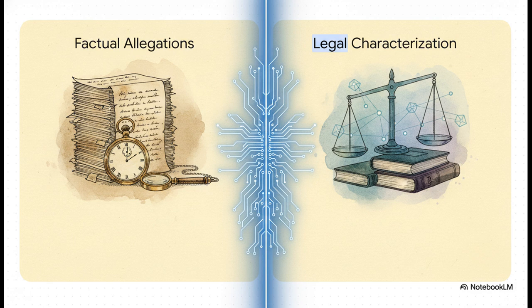This is absolutely crucial because it prevents the analysis from just getting bogged down in rhetoric. The AI's very first step is drawing a hard, clear boundary between factual allegations, which is simply what Dr. Chen says occurred, and legal characterization, meaning even if these specific acts happened exactly as described, do they actually constitute a recognized crime under the law? This distinction is literally the bedrock of all legal analysis.